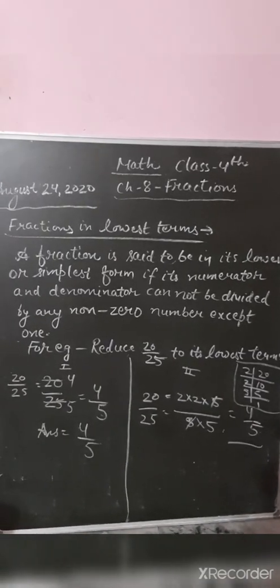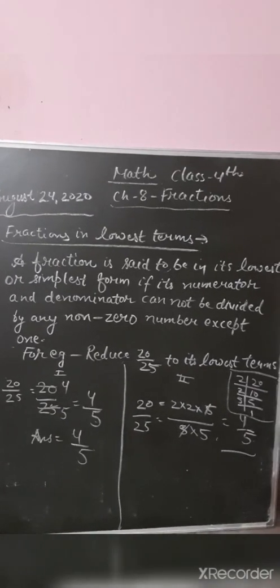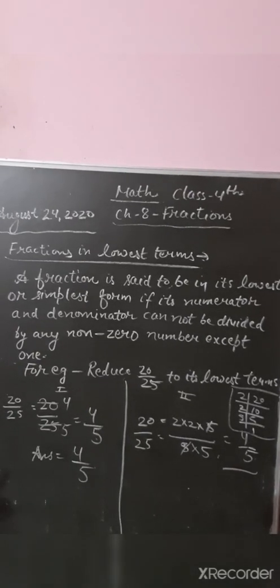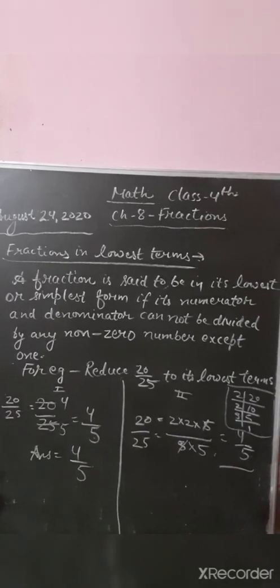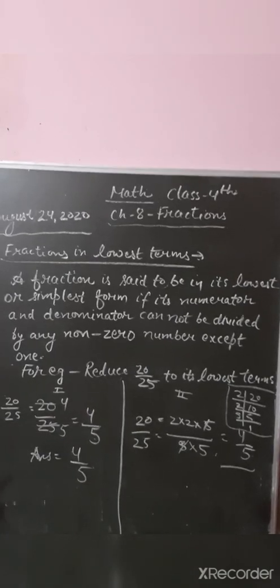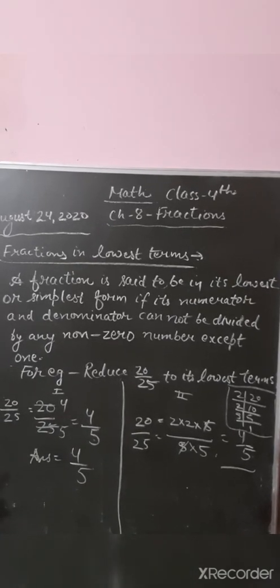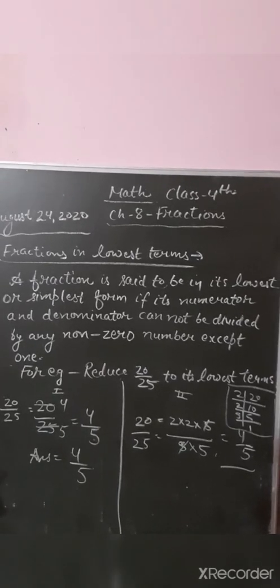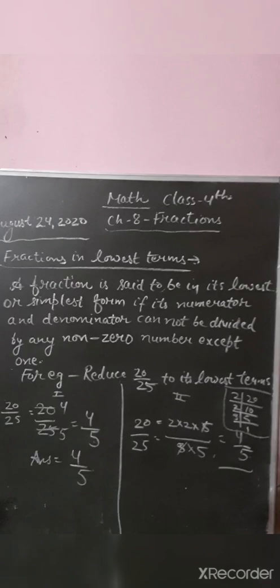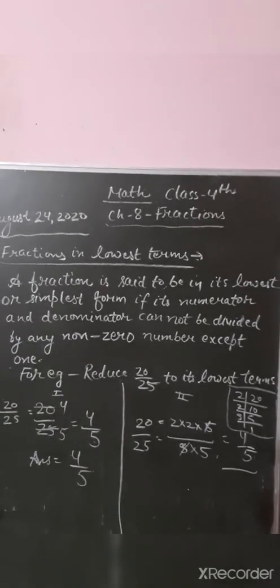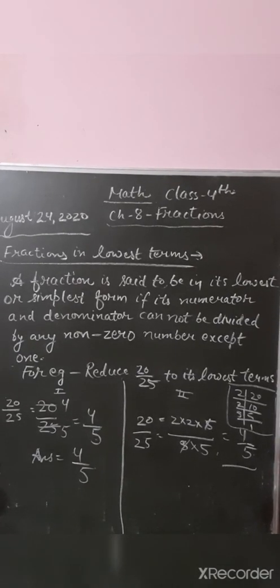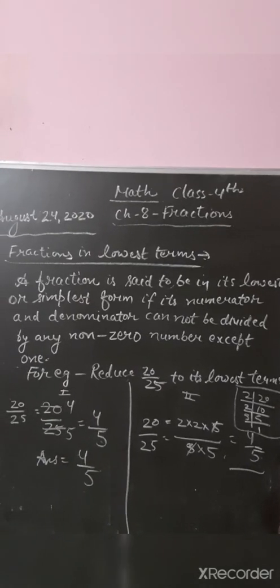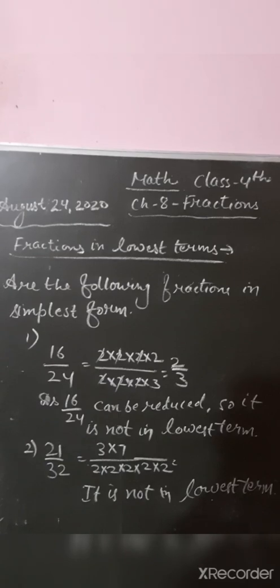The second way is that for 20 over 25, you can calculate the factors. I have calculated for 20, 2 multiplied by 2 multiplied by 5, and for 25, 5 multiplied by 5. Cancel the common number 5 and 5 at numerator and denominator place. Then on the upper part, 2 multiplied by 2 is left, 2 2s are 4, and the down part is 5. So you got the same answer by solving with two different methods, 4 by 5.